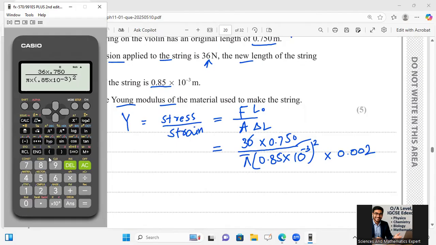Multiply 0.002, and we get this answer 59.